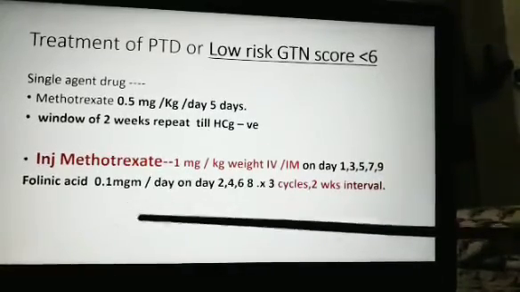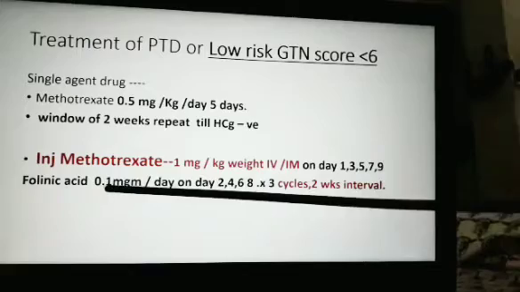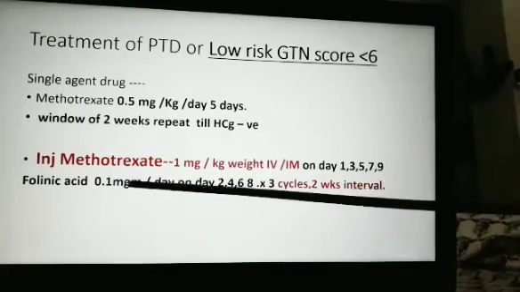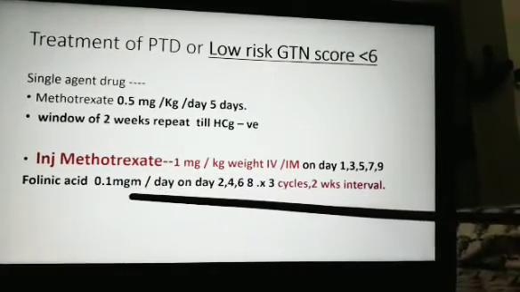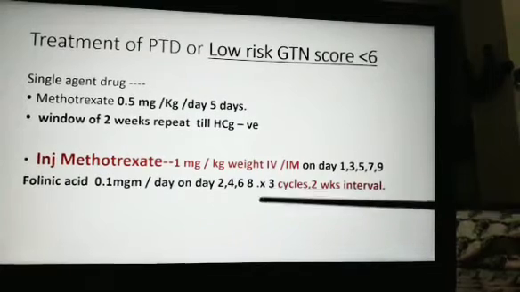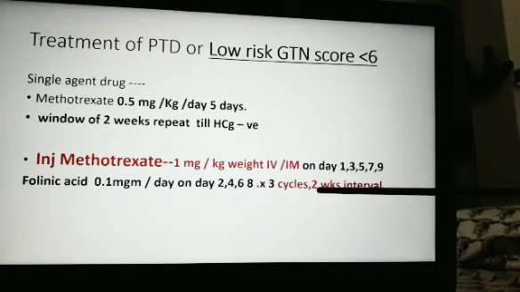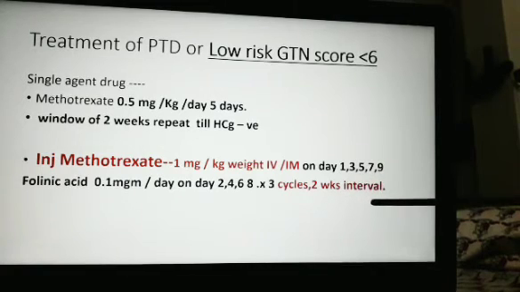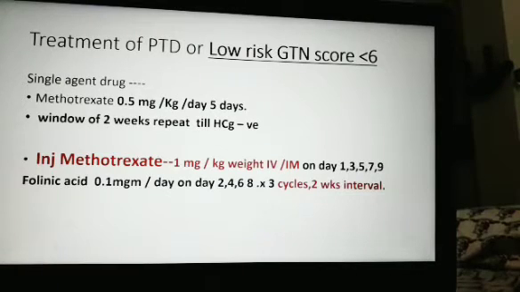And on the intermittent alternate days, you give 0.1 milligram per kg per day. Such 3 cycles are given at an interval of 2 weeks. The interval is always 2 weeks. This is one protocol which can be given.